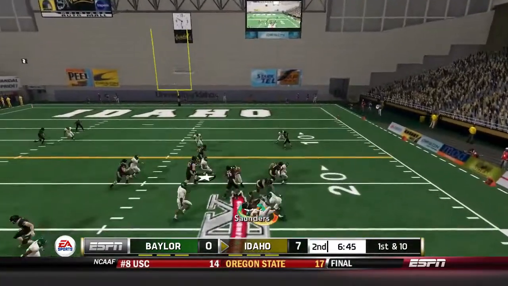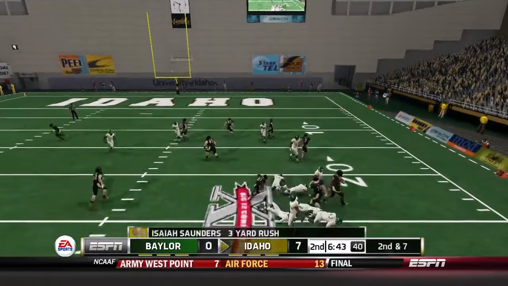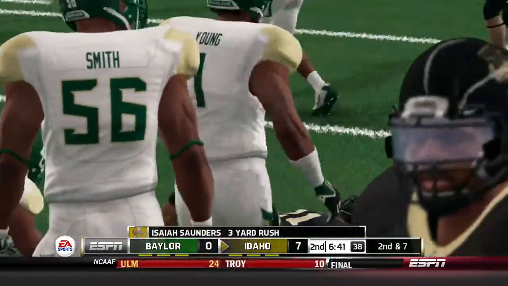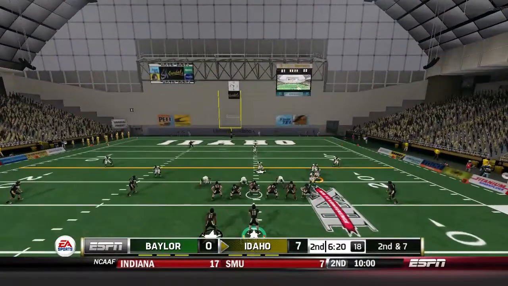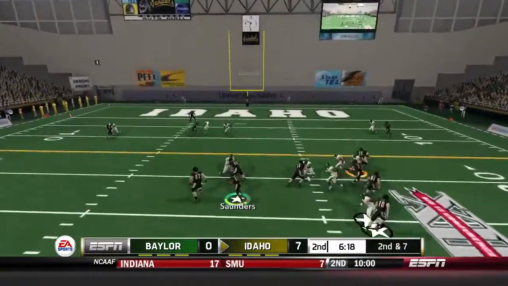Isaiah Saunders, the blocks are there, but he doesn't pick the right hole, able to stay on his feet for a bit, but only good enough for 3 yards there, bringing up a 2nd and 7. Matt Linehan out of the shotgun, doing the do-re-mi check with me. Audibles to a run play.